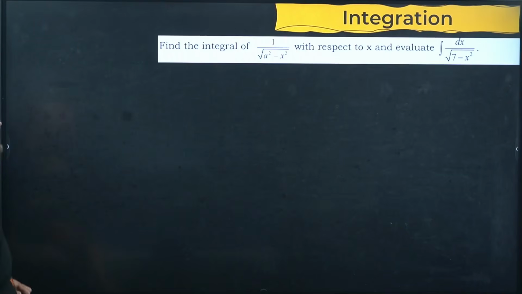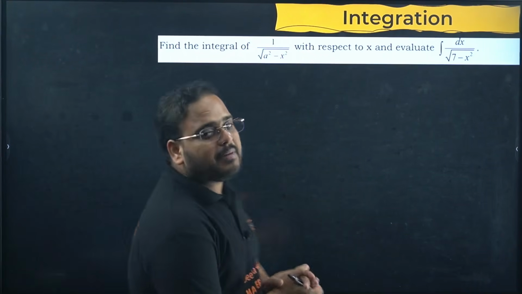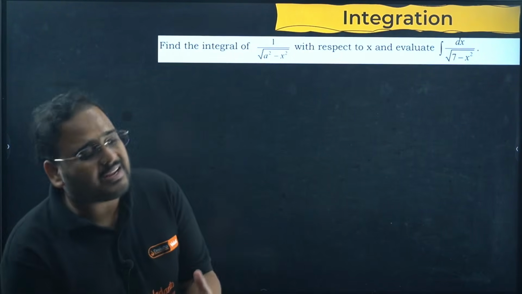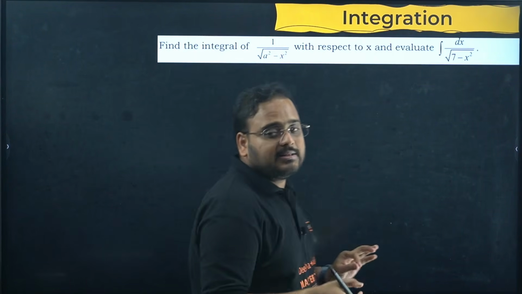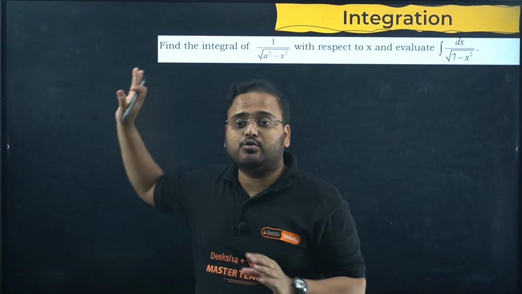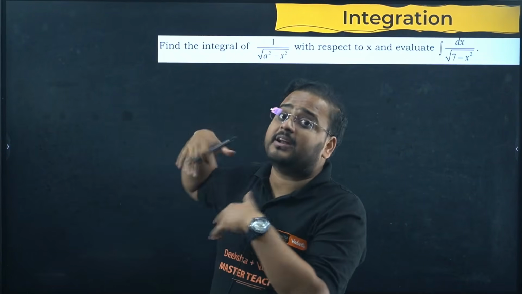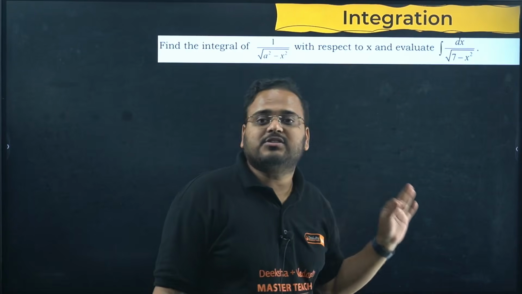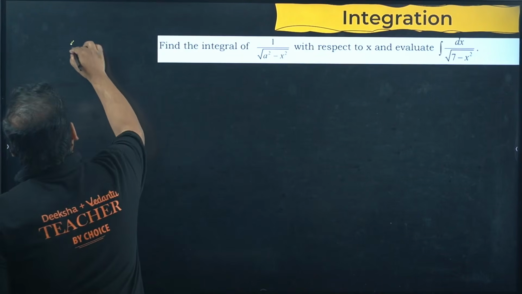Next, integration question. 5 marker particular function. I know many of you want to skip this particular part. If you want to, you can do that. But I've taken some simple ones, so that if this question comes and you want to solve it, lucky for you, you should know how to solve it. Simplest of particular functions I've taken. This is again a 5 marker.